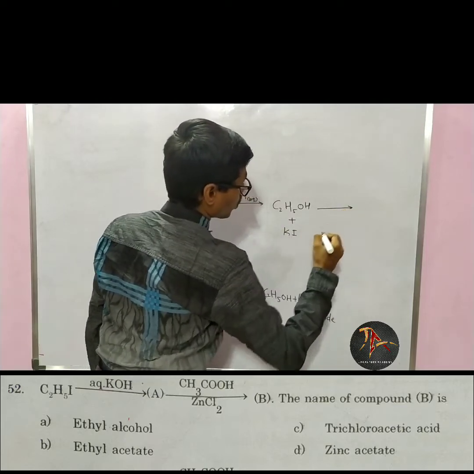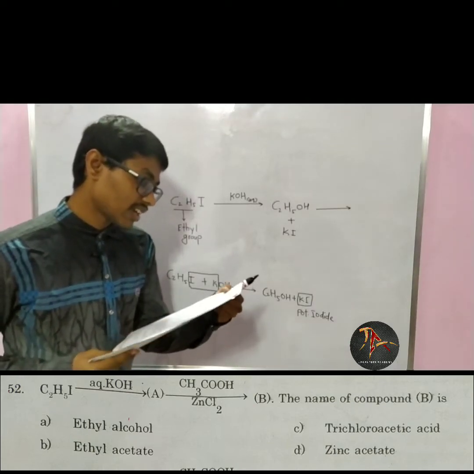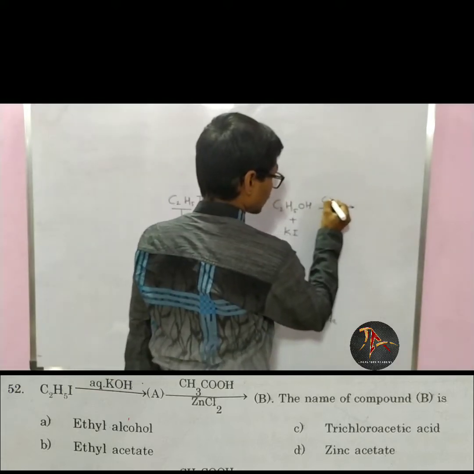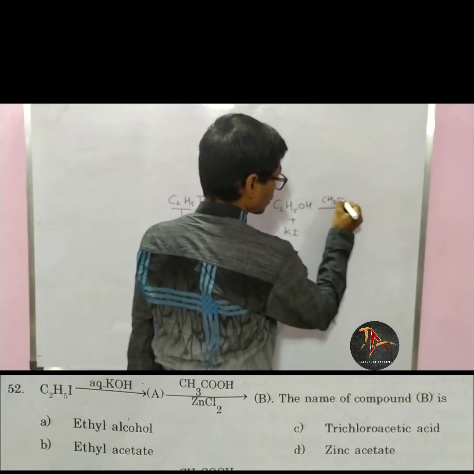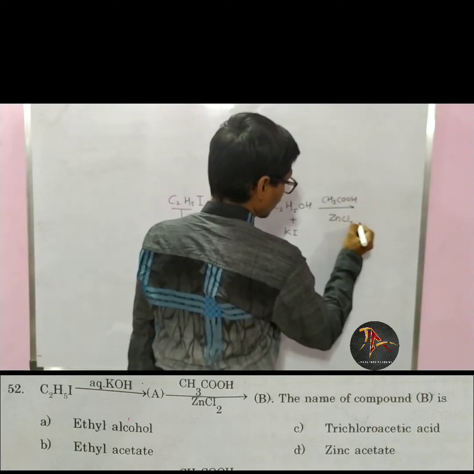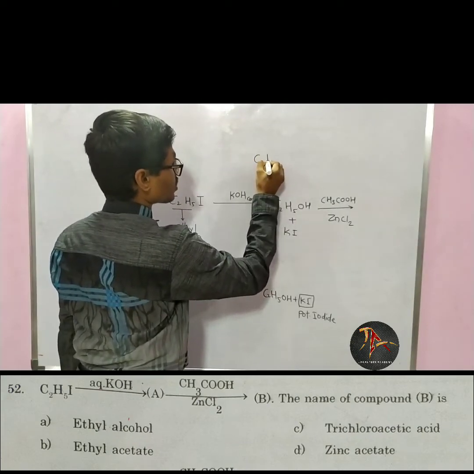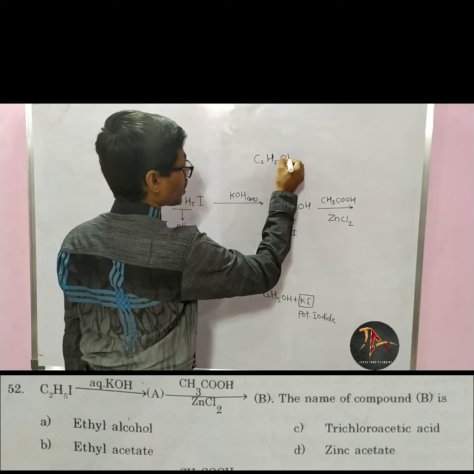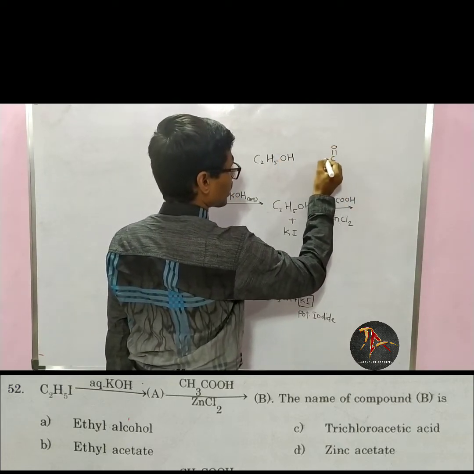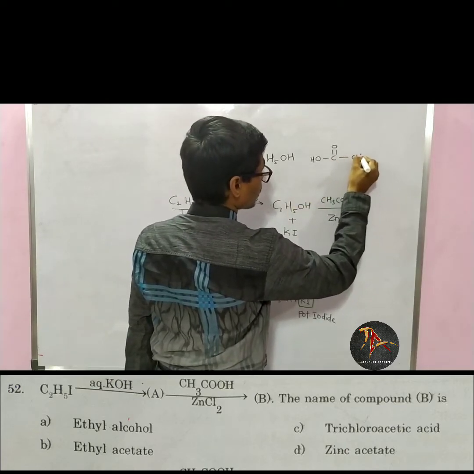Now this organic product is again treated with acetic acid in presence of ZnCl2. Now acetic acid is there, CH3COOH in presence of ZnCl2. Now here reaction will be as like this, C2H5OH. Now this is COOH. I will draw this COOH as like this, COOH, and it is CH3 here.